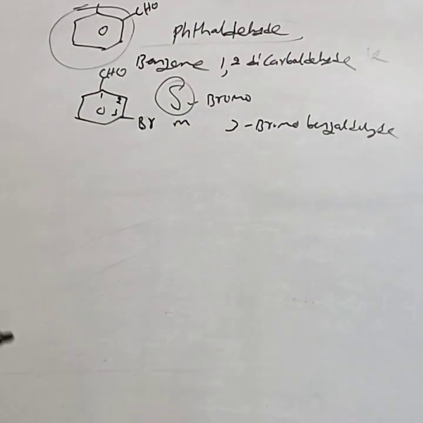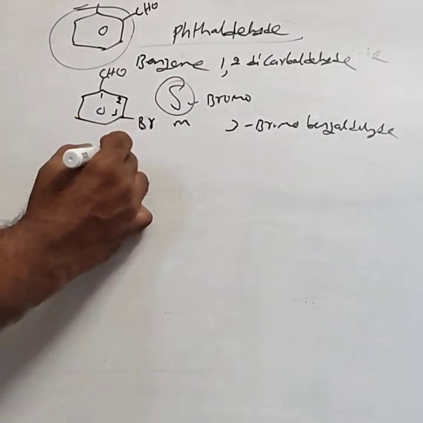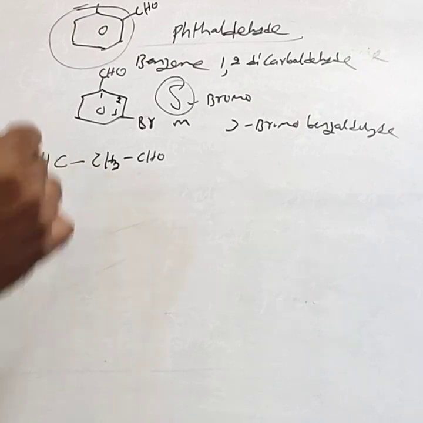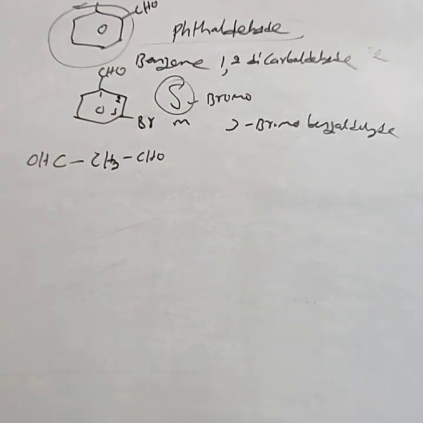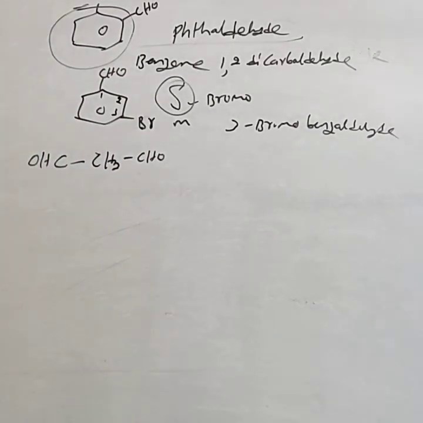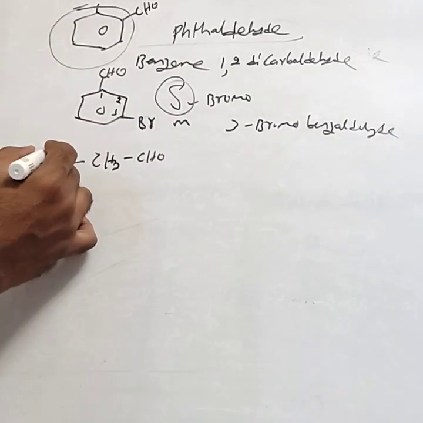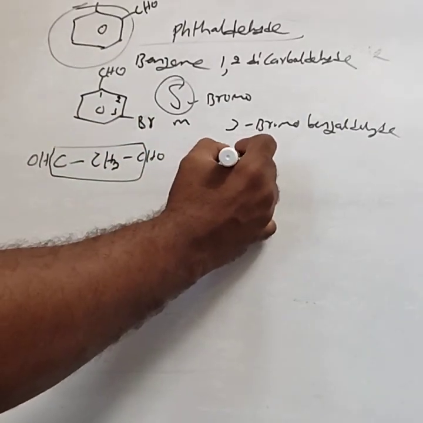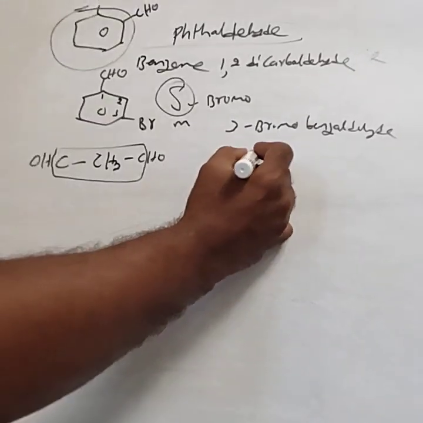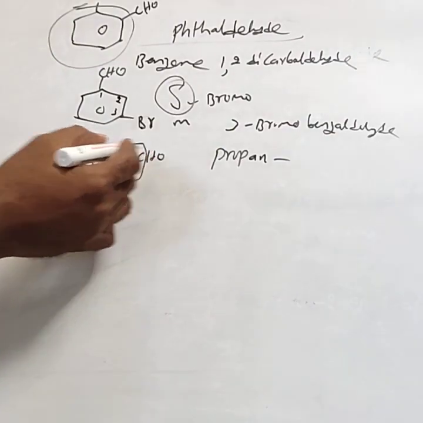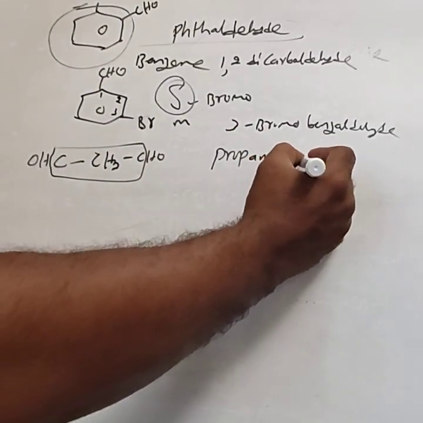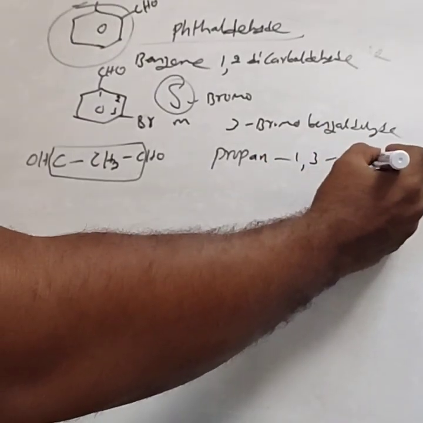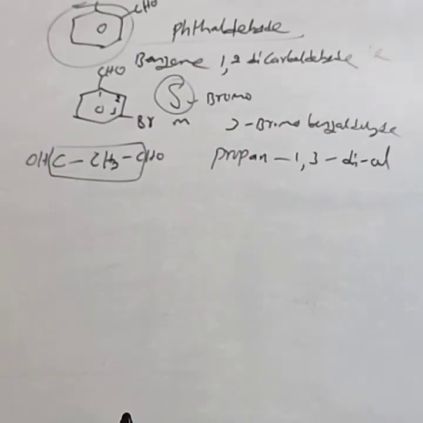This is about the aldehydes. One more, CHO CH2 CHO. Here we are considering three carbon atoms. Root word is three carbon atoms, hence this is propane. Then two aldehyde groups are present. Position is 1, 3. Propane 1, 3 dial.